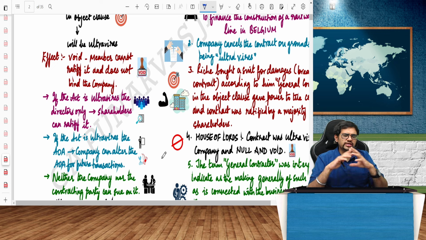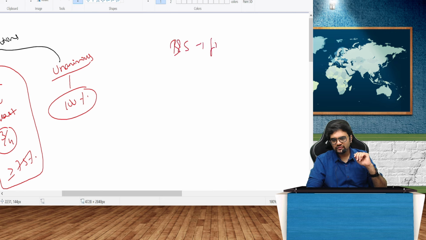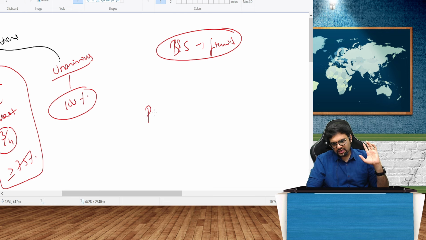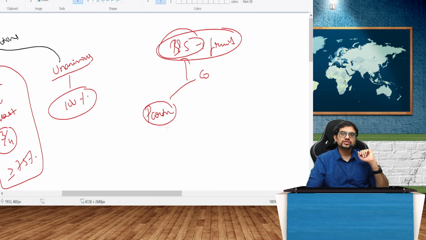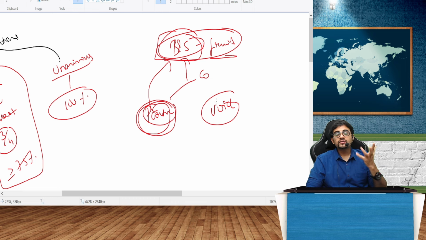For example, the company was into buying and selling of fruits. Just an example. The company was into buying and selling of fruits. That's it. That was there in the objects clause of the MOA. You entered into a partnership with that company for buying and selling of fruits. Now, whatever the transaction that you had, you entered into a contract with the company for buying and selling of fruits. Whatever contract that you entered into with them, is it valid or void? It is definitely void, because buying and selling of fruits was there in the objects clause. But entering into a partnership with that company, that was not there in the objects clause.